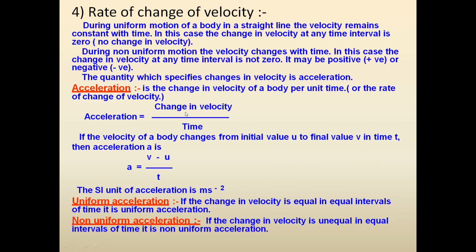Next, rate of change of velocity. Rate of change of velocity is known as acceleration. So acceleration is change in velocity of a body per unit time. Formula will be change in velocity by time. And if velocity changes from u to v, initial velocity is u, final velocity is v, and the time is t, then the formula for acceleration will be (v minus u) upon t. The symbol for acceleration is a. So we have a is equal to (v minus u) upon t.